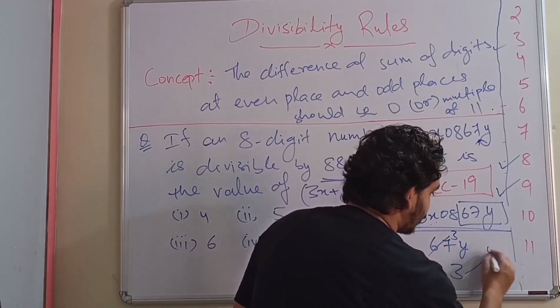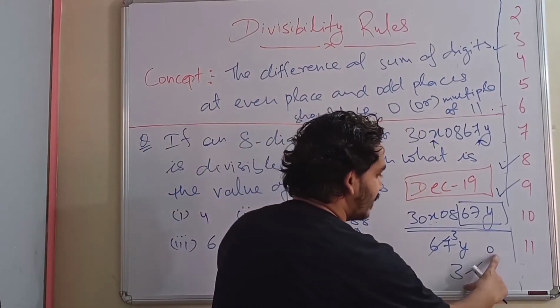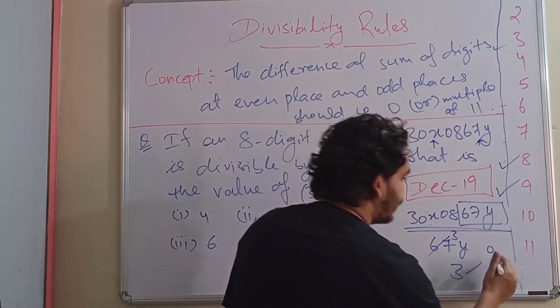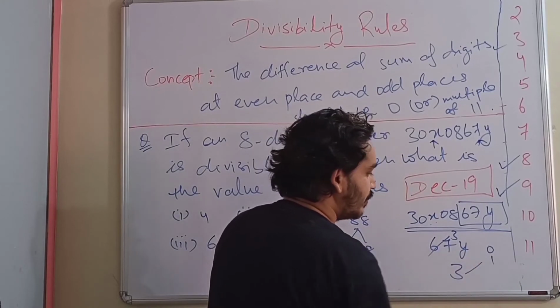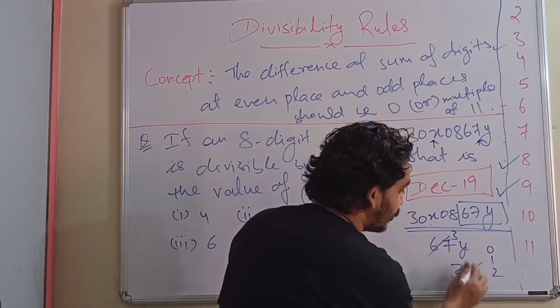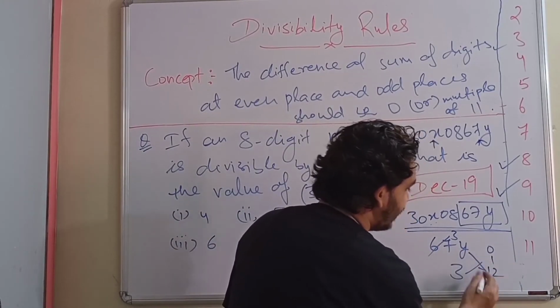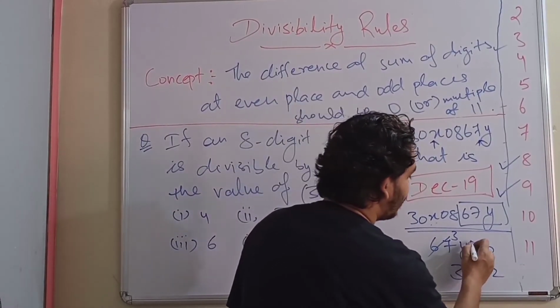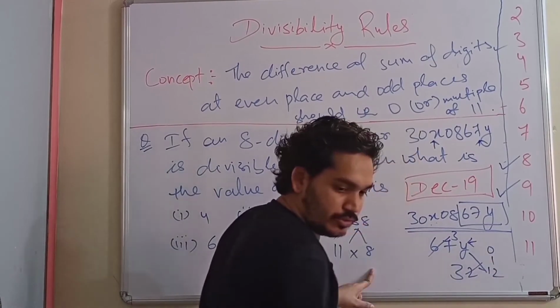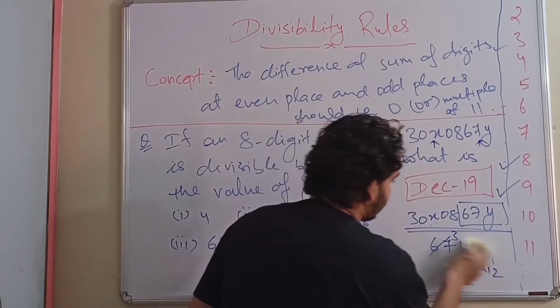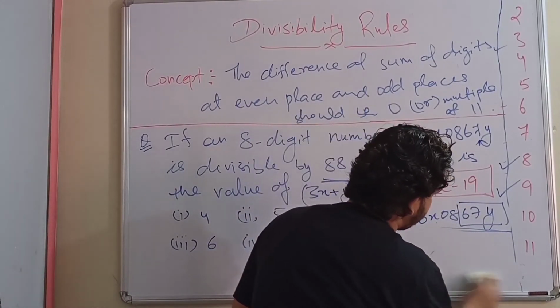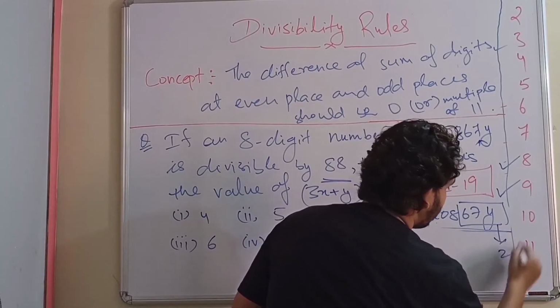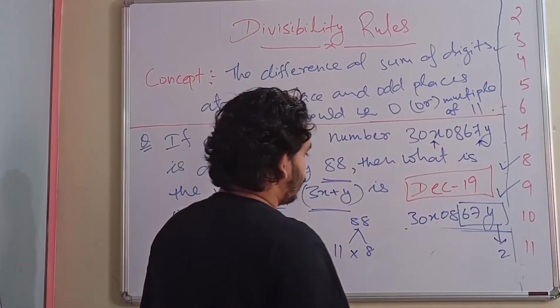If you keep 0, 30 won't come in the table of 8. If you keep 1, 31 won't come. If you keep 2, 32. So in place of y, if you keep 2, then 32 will be divisible by 8. So the y value is 2. So we got it.